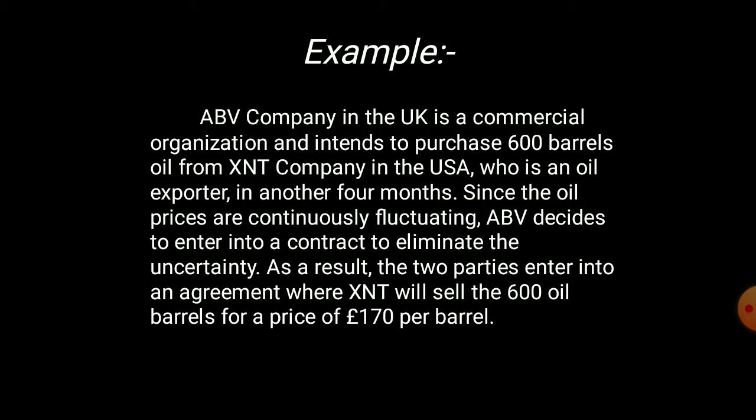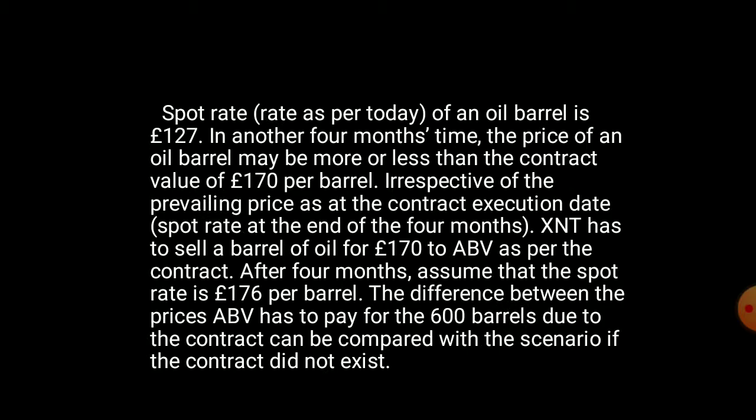Example: ABV company in the UK is a commercial organization and intends to purchase 600 barrels of oil from XNT company in the USA, who is an oil exporter, in another 4 months. Since the oil prices are continuously fluctuating, ABV decided to enter into a contract to eliminate the uncertainty. As a result, the two parties enter into an agreement where XNT will sell the 600 oil barrels for the price of £170 per barrel. The spot rate of an oil barrel is £127.